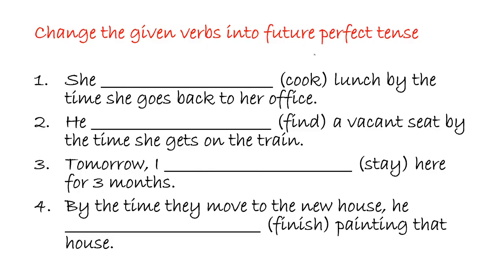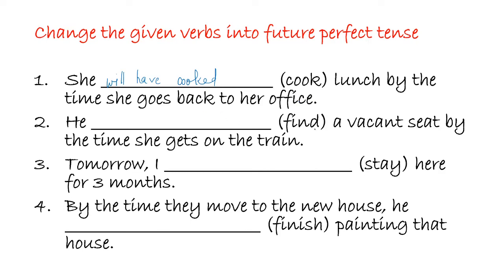So change the given verbs into future perfect tense. She dash cook lunch by the time she goes back to her office. So she will have cooked lunch by the time she goes back to her office. Goes back here is in the simple present tense. So the first action should be written in the future perfect tense. So she will have cooked lunch by the time she goes back to her office. And this sentence shows an action that will be completed in the future.